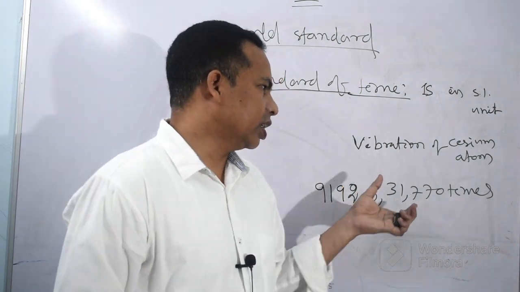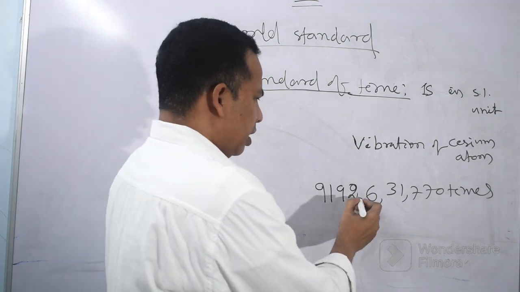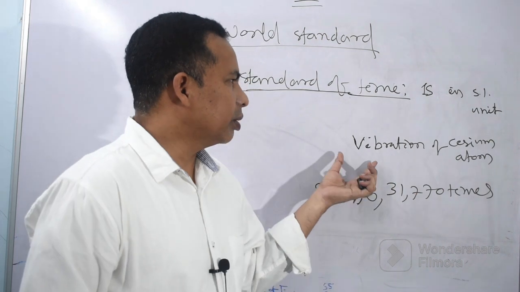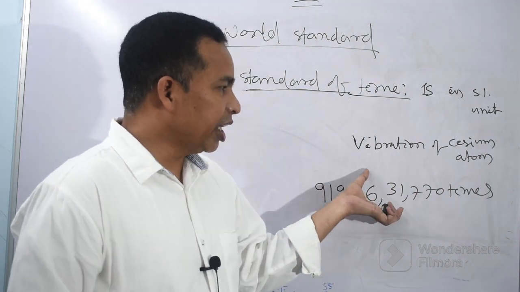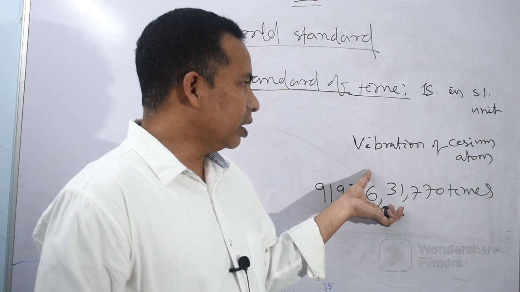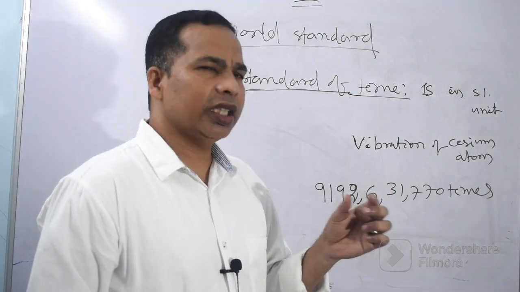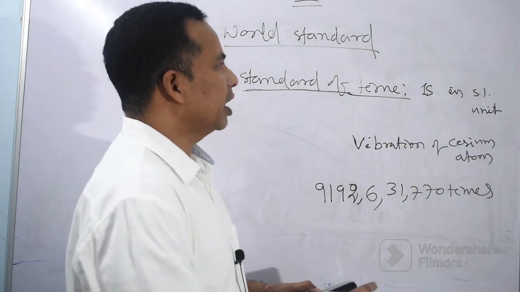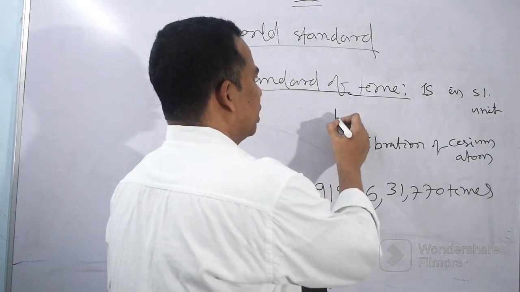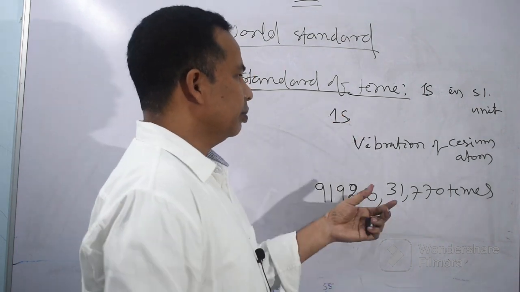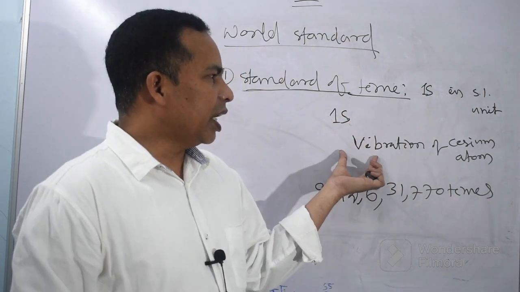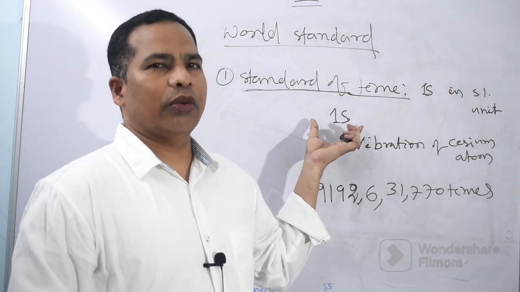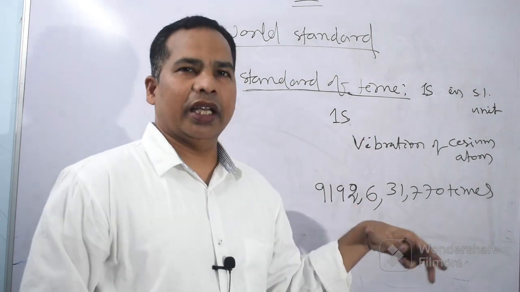You can remember this figure or you may not, but you should know that for vibrating this many times, the time taken by the cesium atom has been defined as 1 second.